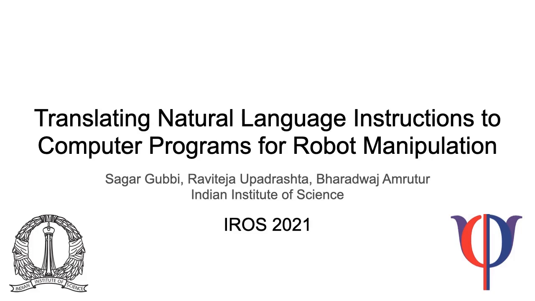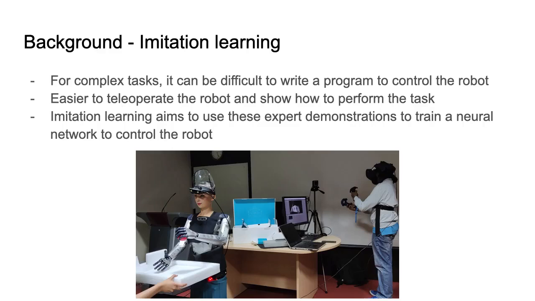In this presentation, I'll be talking about our work on translating natural language instructions to computer programs for robot manipulation. For many complex tasks, it can be difficult to write a program to control the robot. It is often easier to teleoperate the robot using some sort of input device like a VR controller or a joystick, and to show how to perform the task. Imitation learning aims to use these expert demonstrations to train a neural network to control the robot.